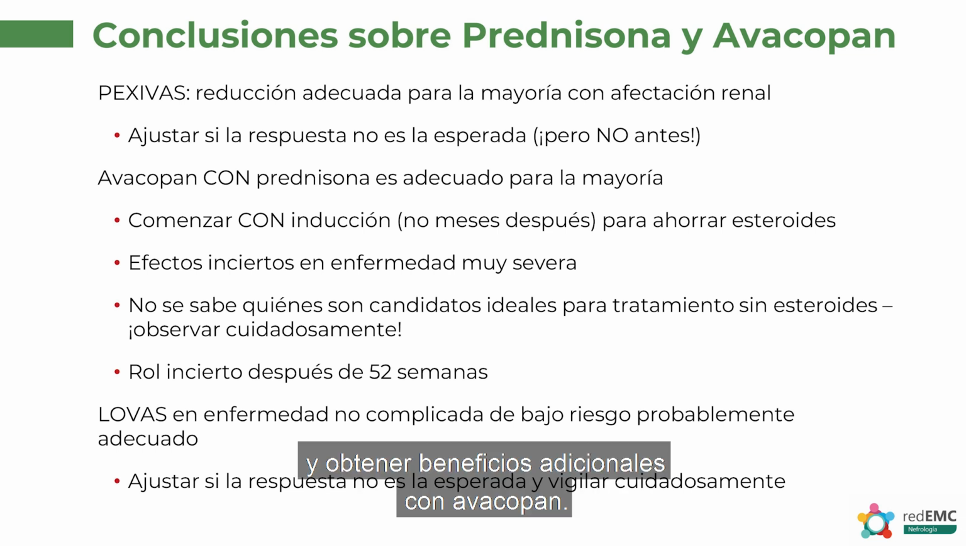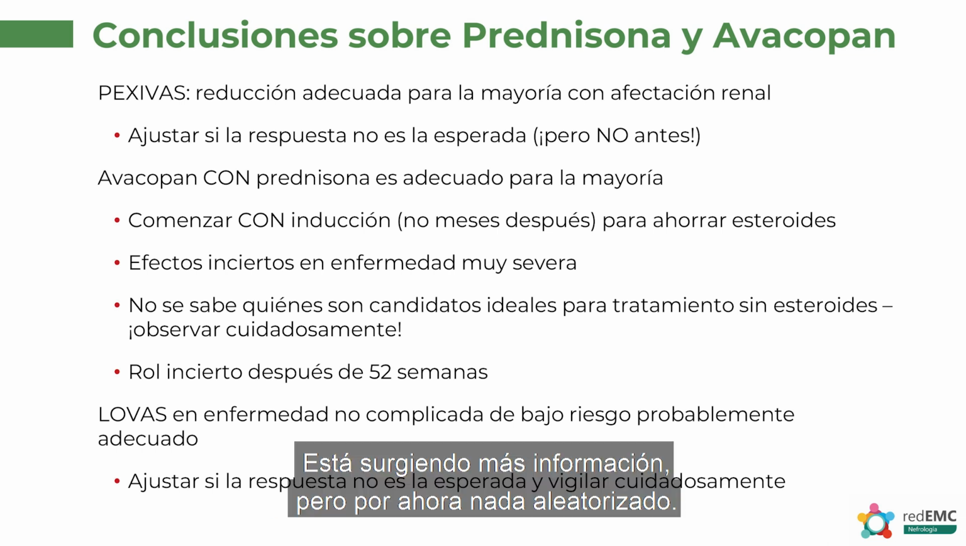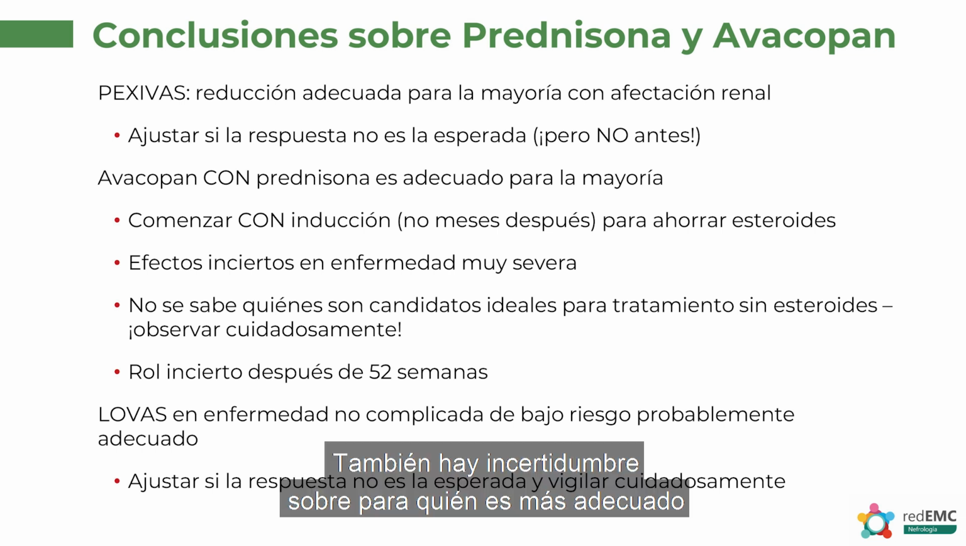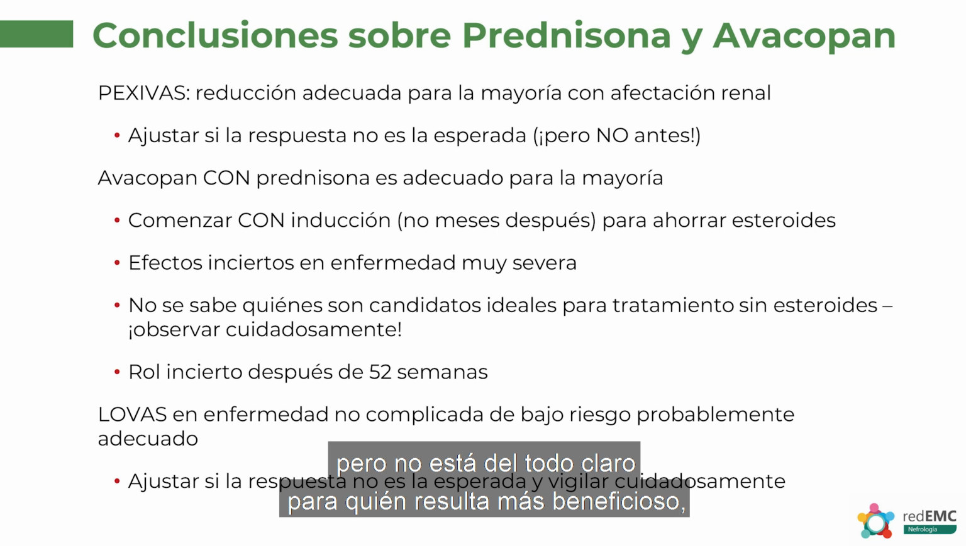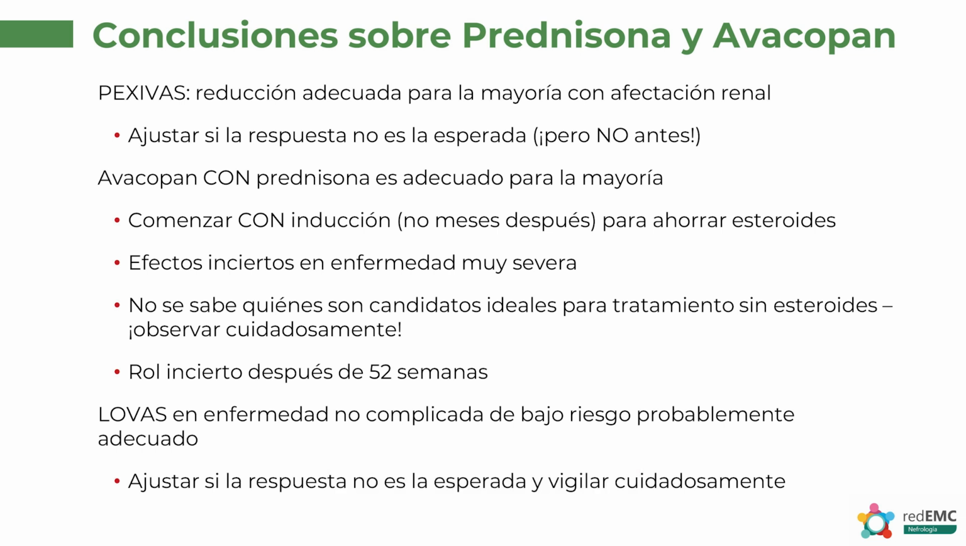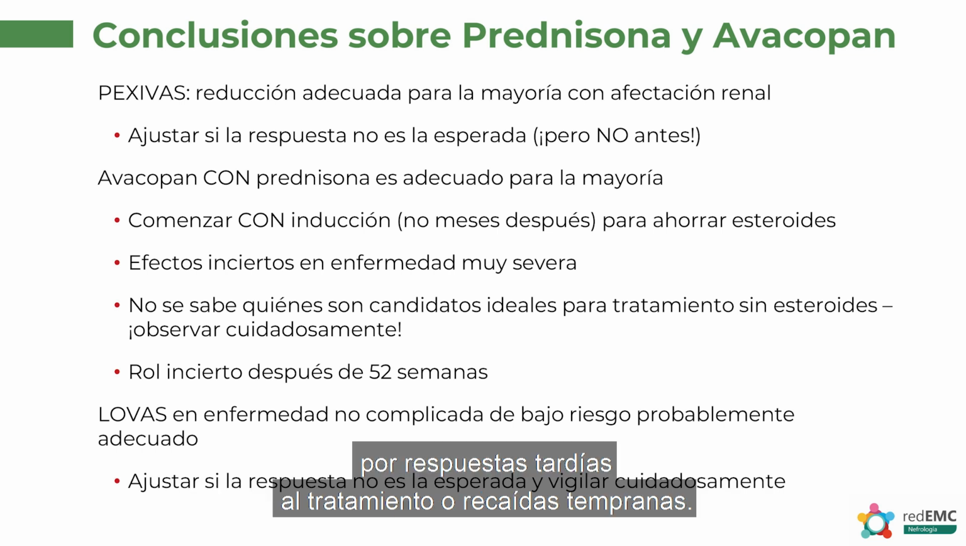In order to gain extra benefits with avacopan. But there are some uncertainties still around avacopan, and that includes whether or not it's really appropriate for those with very severe disease. There's more data coming out, but none of it randomized right now. There is also some uncertainty in who is most appropriate for a steroid-free regimen. So you can give avacopan without prednisone, but it's not really clear who that is most beneficial for. And we do suggest that you watch those patients very carefully for delayed responses to treatment or early relapses.